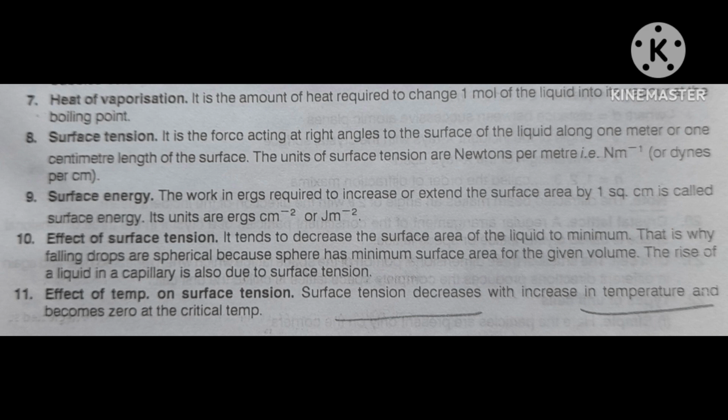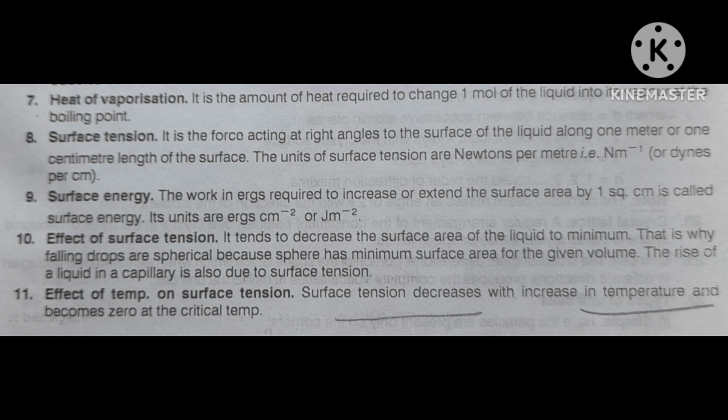Two layers are there, each layer has area capital A centimeter square, and the distance between the two layers is x centimeter, having velocity difference v centimeter per second.